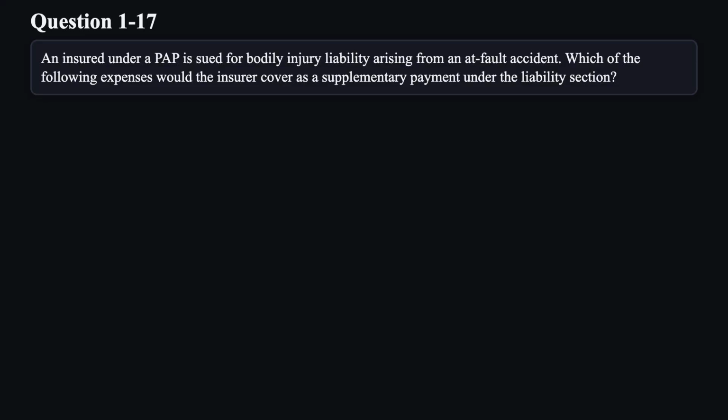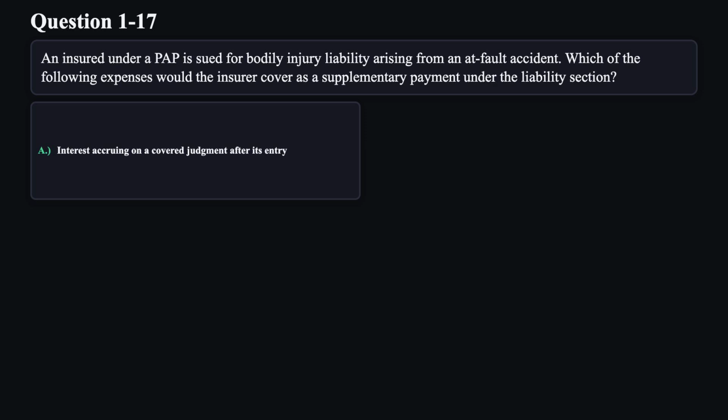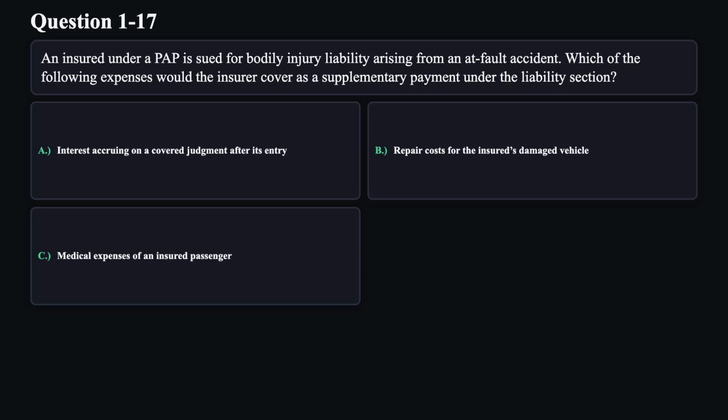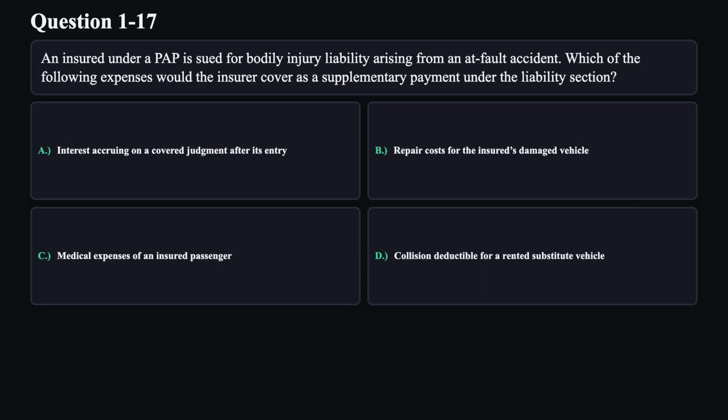Question 17. An insured under a PAP is sued for bodily injury liability arising from an at-fault accident. Which of the following expenses would the insurer cover as a supplementary payment under the liability section? A. Interest accruing on a covered judgment after its entry. B. Repair costs for the insured's damaged vehicle. C. Medical expenses of an insured passenger. D. Collision deductible for a rented substitute vehicle.